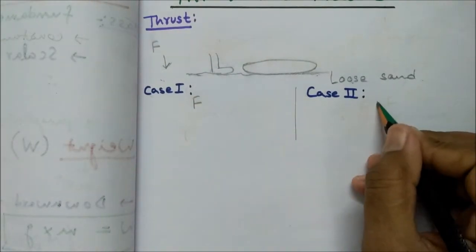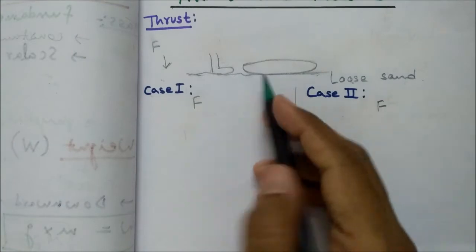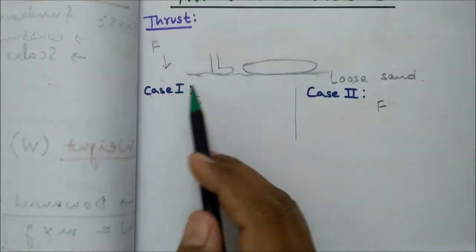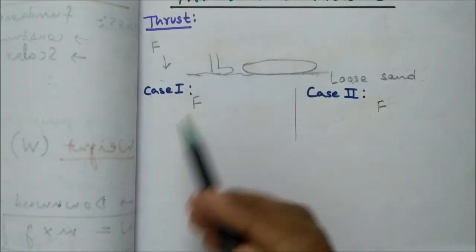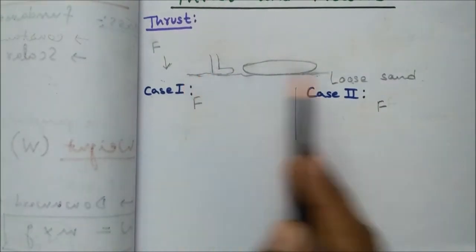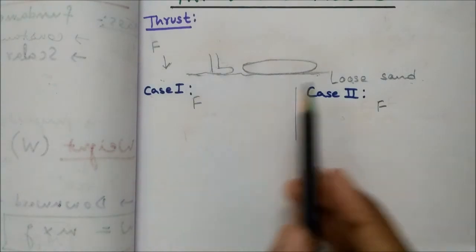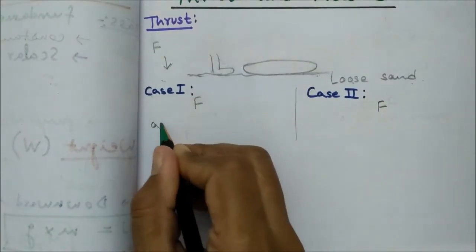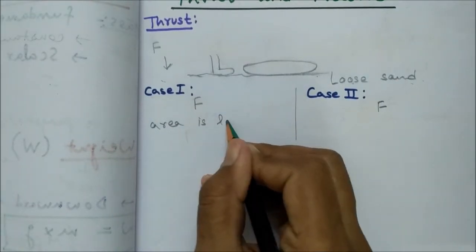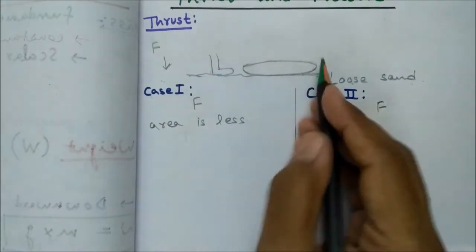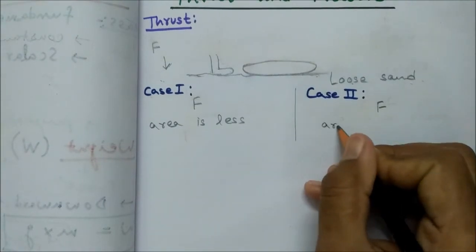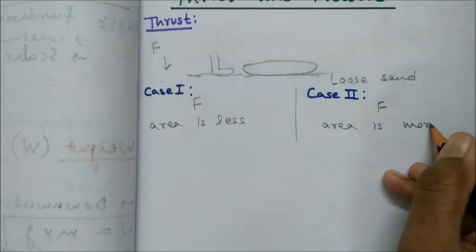So here also the force will be due to the weight of the man. F I have considered here, and here also a similar force will be acting on the loose sand. Now what about the area of contact? While the man is standing, his feet will have less area of contact with the loose sand, isn't it? So here the area of contact with loose sand is less, right? Here the area of contact, this much area, so this is what? More. So area is more, isn't it?